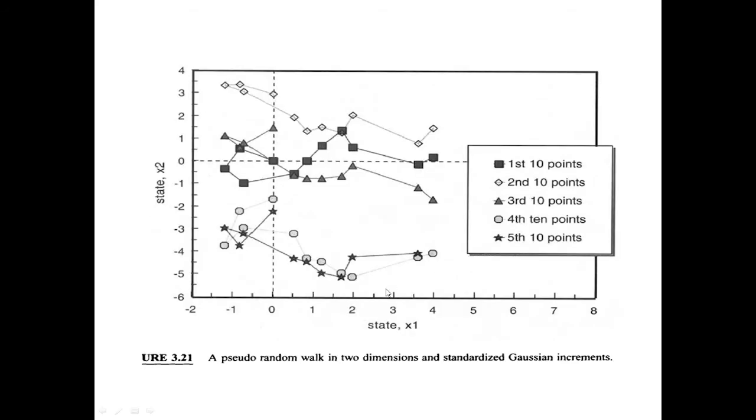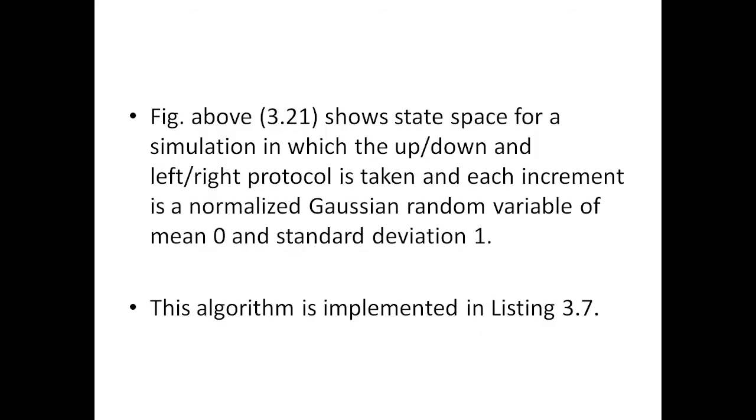You can see here left, right, up, down. The figure shows the state space for the simulation in which the up, down and left, right protocol is taken. Each increment is normalized to a Gaussian random variable of mean 0 and standard deviation 1.